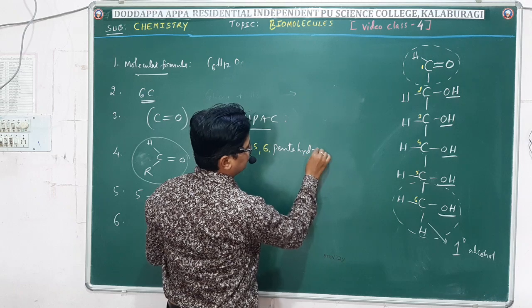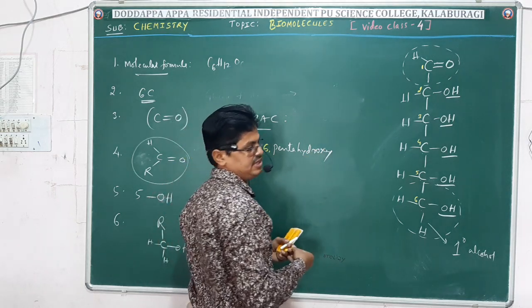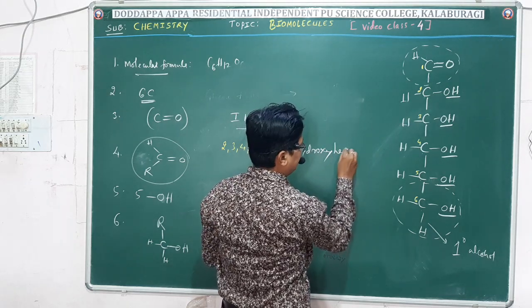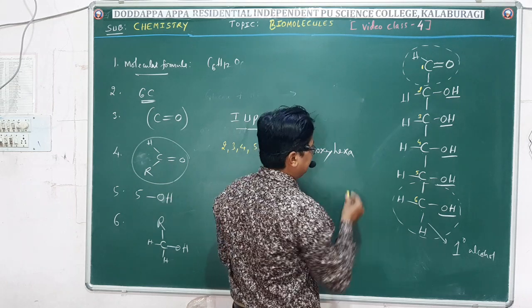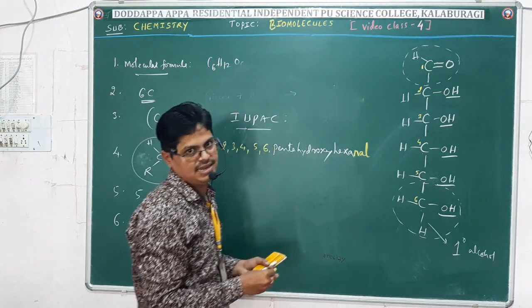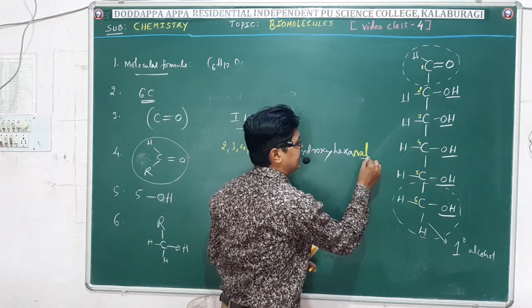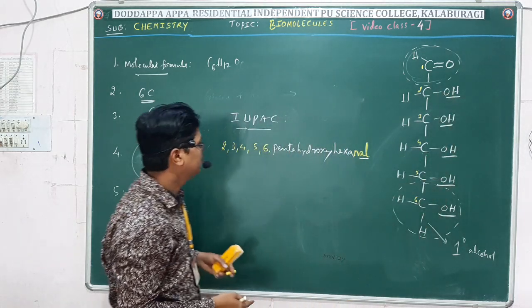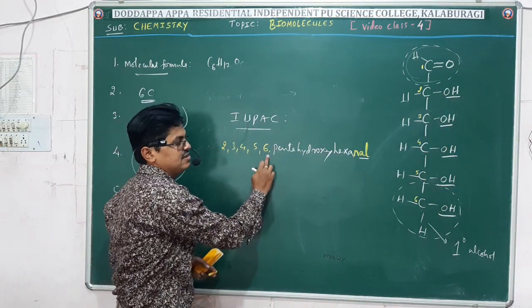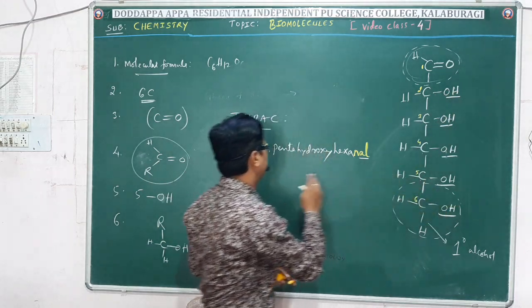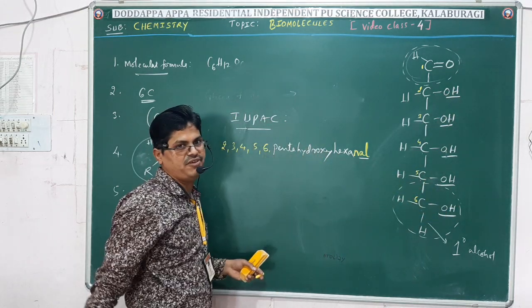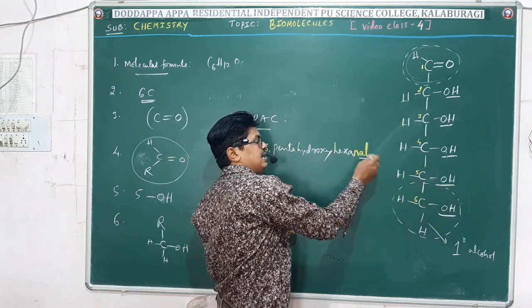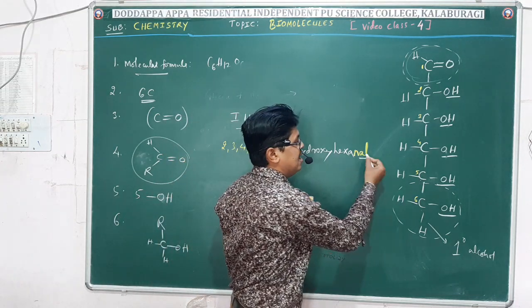Pentahydroxy. Total number of carbon atoms 6, hexanal. Pentahydroxy hexanal. The last 'al' indicates aldehyde. So on second, third, fourth, fifth, sixth carbon, it contains OH group. That's 2, 3, 4, 5, 6, pentahydroxy. Hexa means overall number of carbon atoms, that is 6. Hexanal. The 'al' indicates aldehyde.